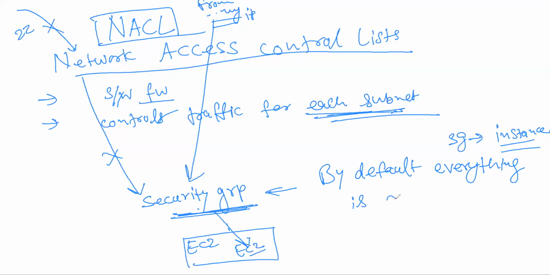So by default, everything is denied. That is the power of the security group firewall.